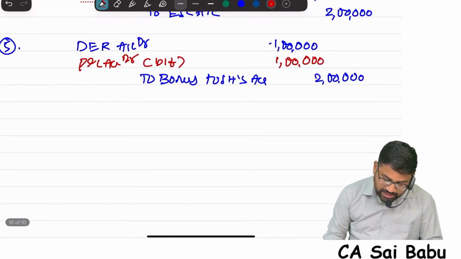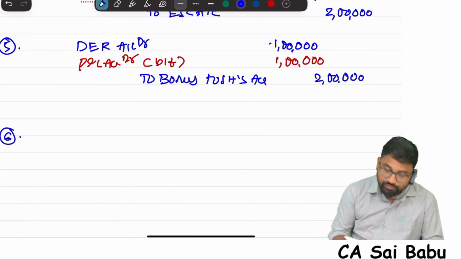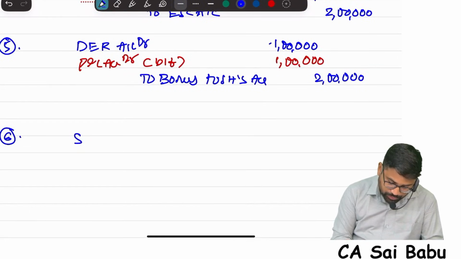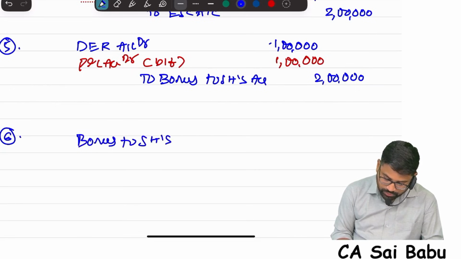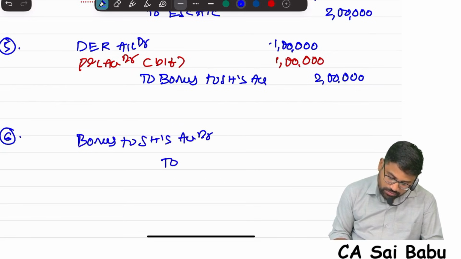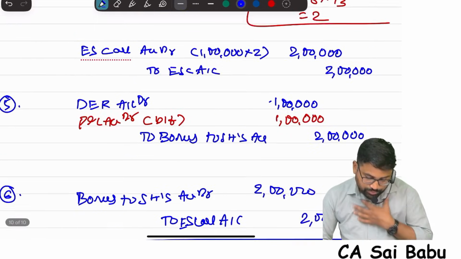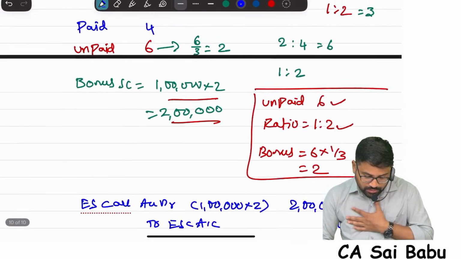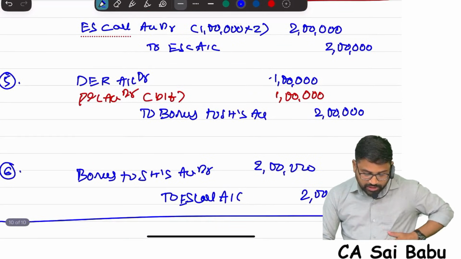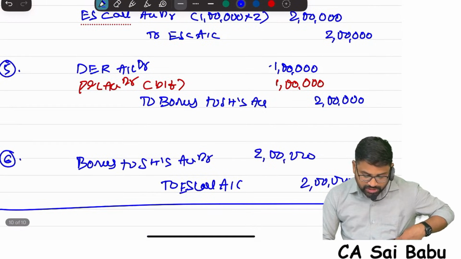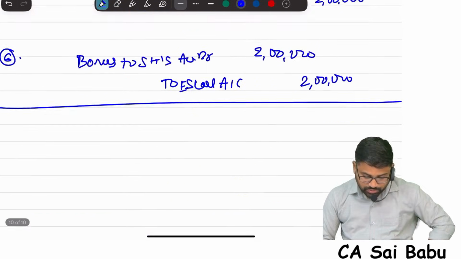Now this bonus will be adjusted with the call. Correct? So bonus to shareholders account debit to equity share call account. How much, sir? 2 lakhs. I want every one of you to understand this. This is important. You understand? So for partly paid up shares, first call amount is written, then bonus declared, then adjusted. So this is also completed.